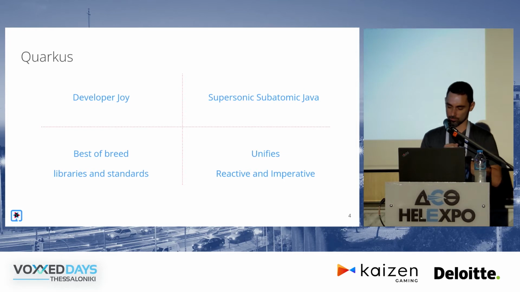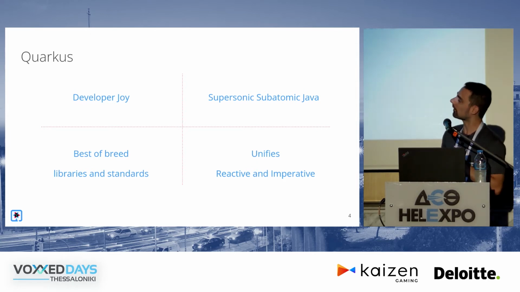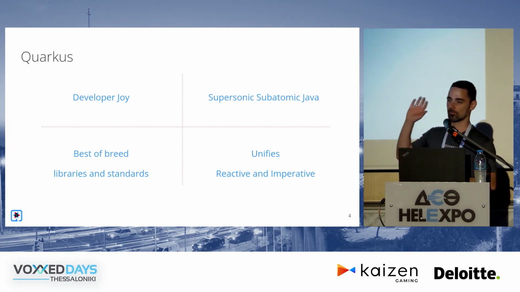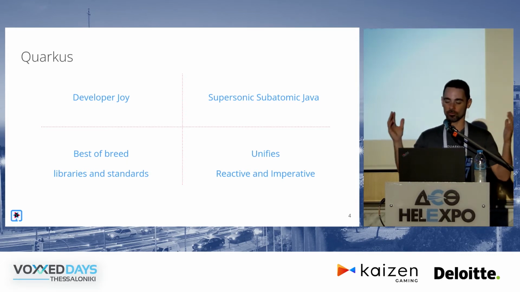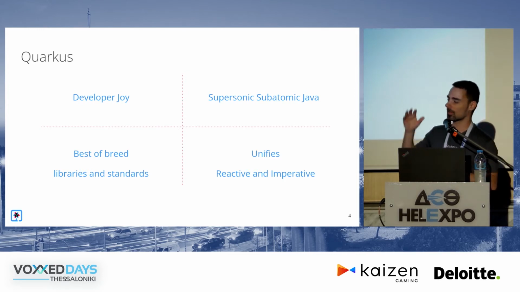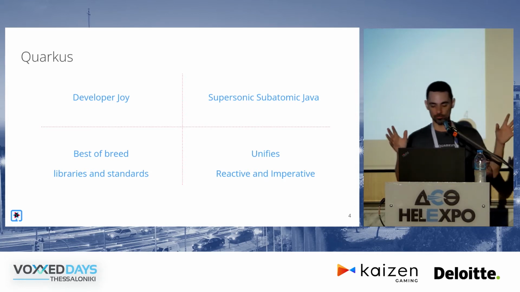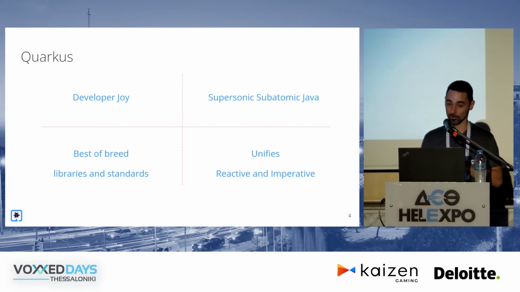And fourth, very important to folks that want to achieve maximum performance and the least amount of resource usage, we provide a unified API for both reactive and imperative programming, right? So if you really need to use reactive programming, which everybody knows is extremely hard to do, we try to make it as easy as possible, and I'll show that in the demo. But again, you don't have to use reactive programming. It's there, it's optional. You can use it if you want to, and we'll see how you can do that.